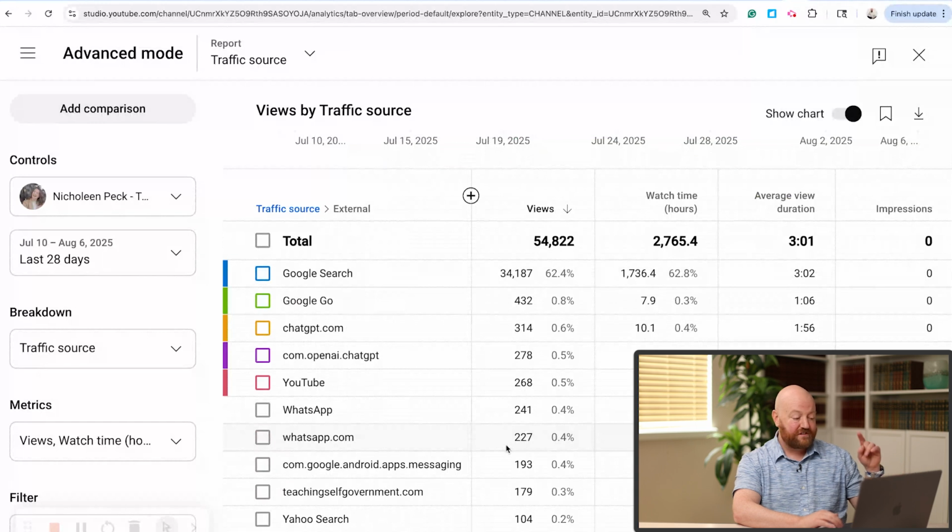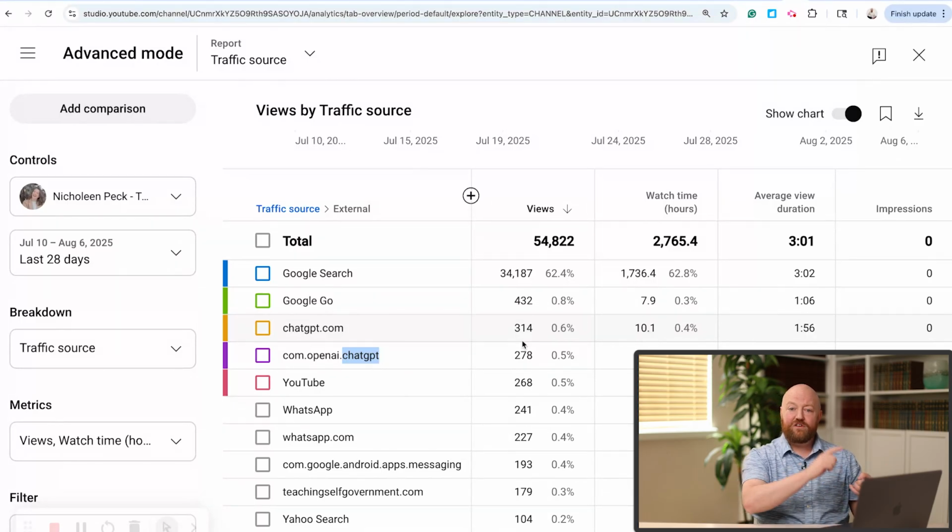Now what I want to focus on just right here is take a look at this, ChatGPT, and right below it, another ChatGPT. So it's not as big as Google or YouTube search yet, but it's so exciting that we can track this. Now what these numbers exactly mean is this is the number of YouTube video views that are recommended by ChatGPT. So there's other ways that ChatGPT will recommend you. It can recommend you by name. It can recommend your website. It can recommend your blog. So this is just a small piece of that are video views on YouTube.